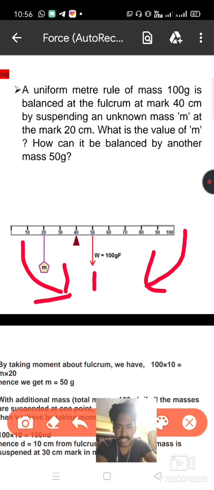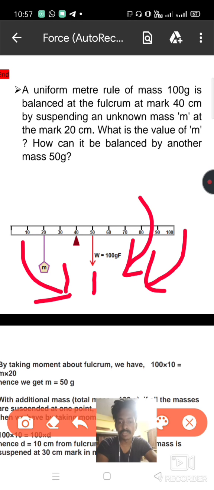The 50 centimeter mark is the real center of the meter scale, and now you can see the meter scale is balanced at 40 centimeter. So it creates a clockwise moment, that is, the scale has a tendency to move in clockwise direction, and we need to find the magnitude of that clockwise moment.